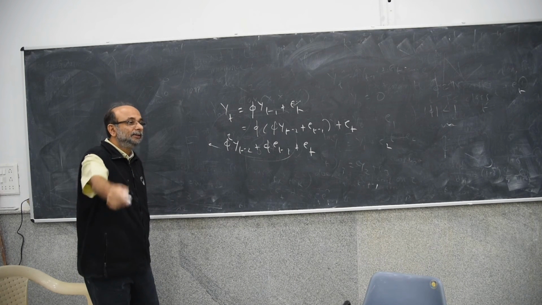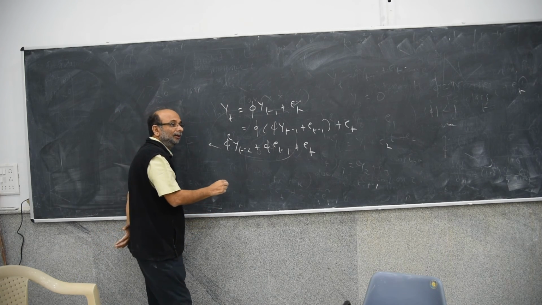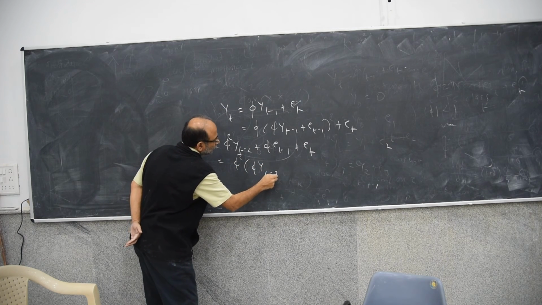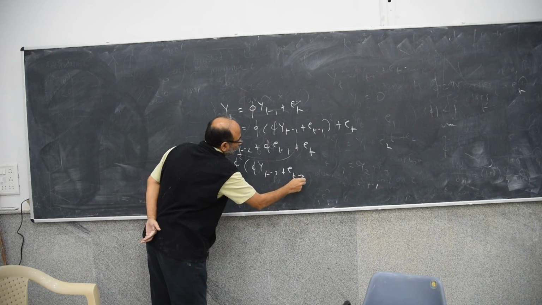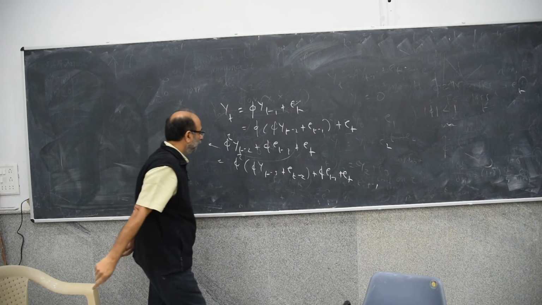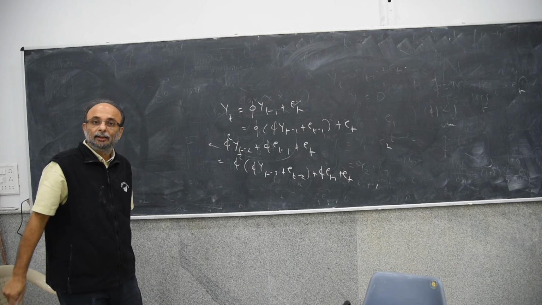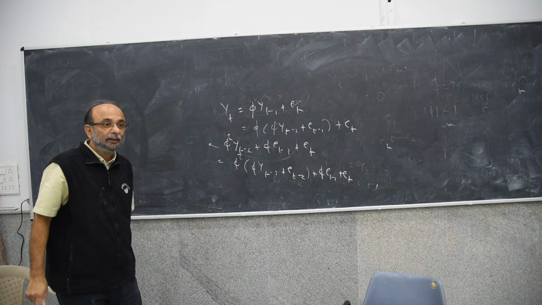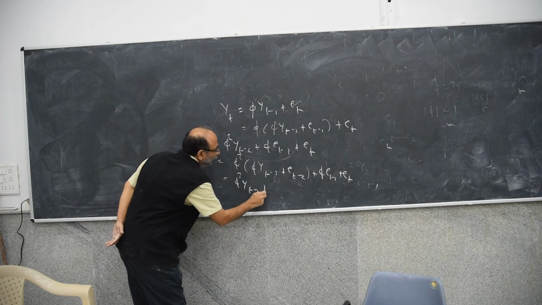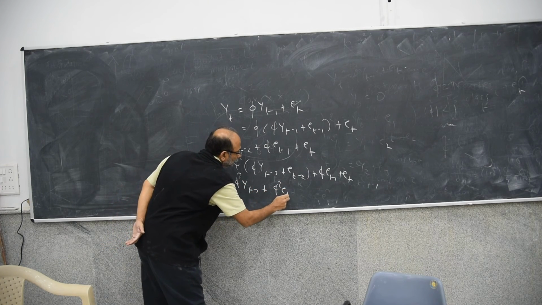Is this clear? Everybody is getting this? I can write it like this. This will become phi cube yt minus 3.